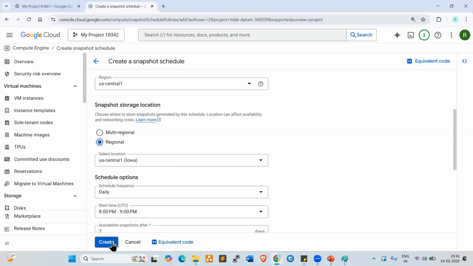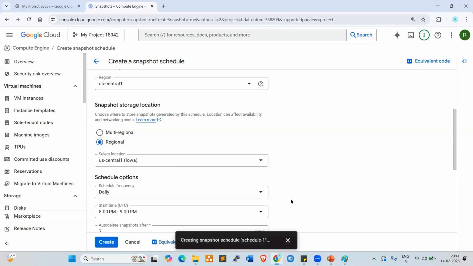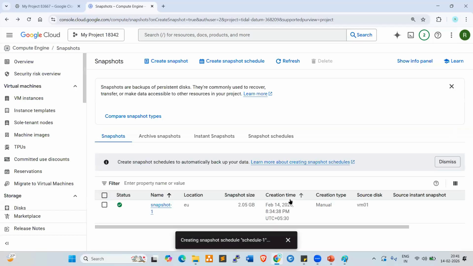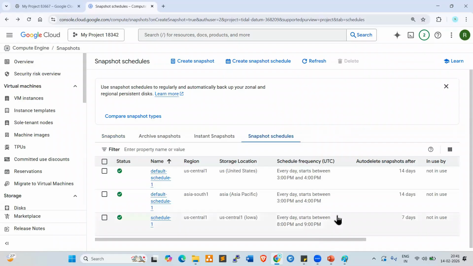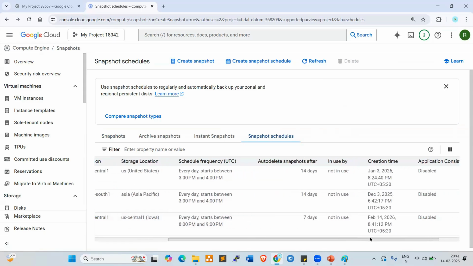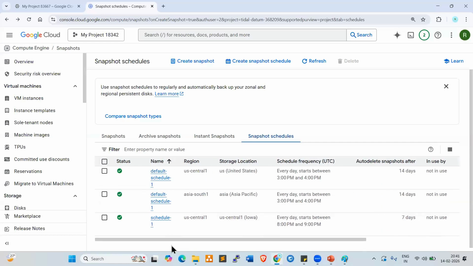Click on create. Look here, the schedule is created. Just now created this. You can check the timestamp. In a single region, we created the snapshot.